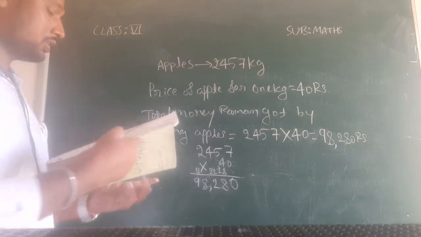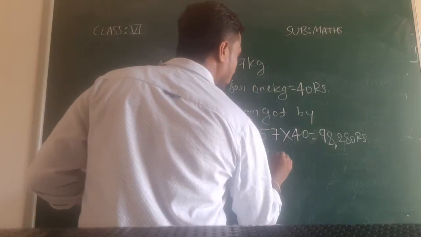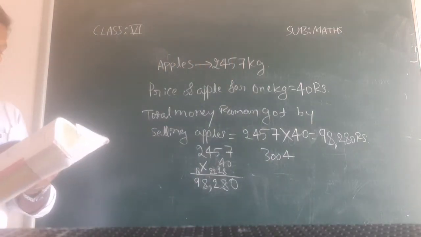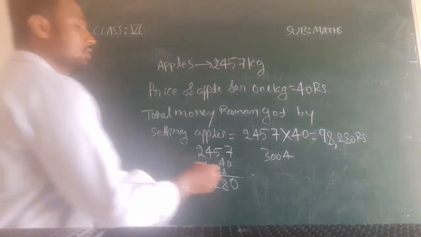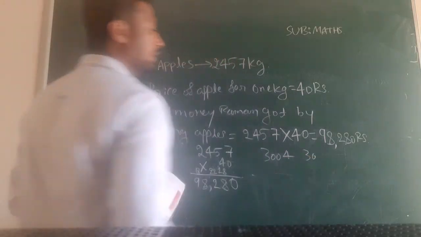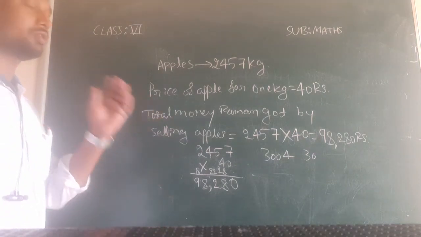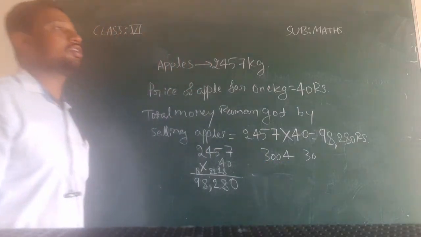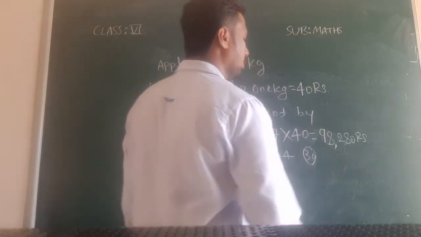So for oranges, how much has he sold totally? 3004 kg, and per kg how much? For orange he is taking 30 rupees per kg. So totally he sold 3004 kg of oranges, and for each kg he is taking 30 rupees.